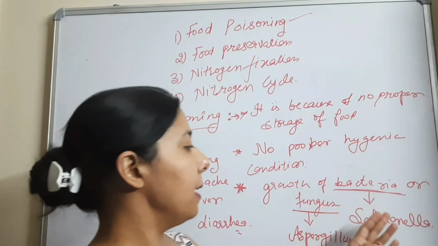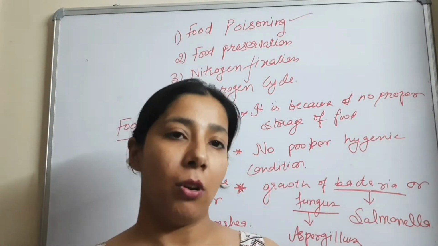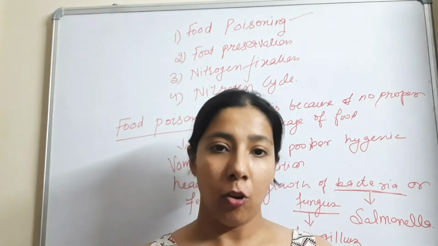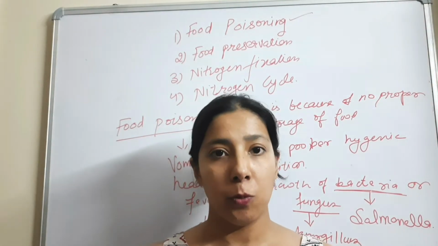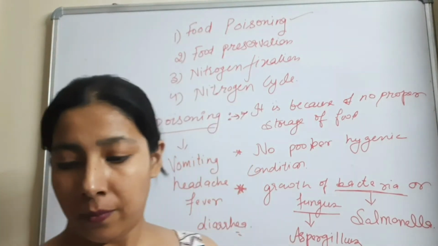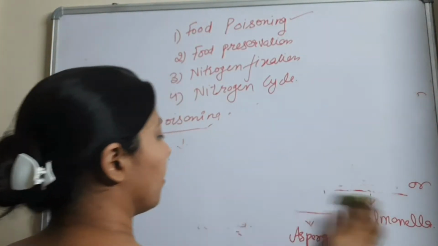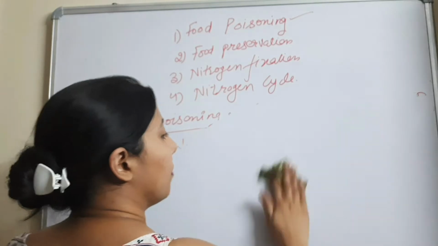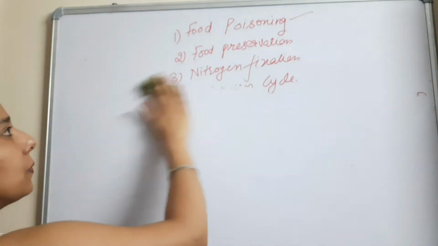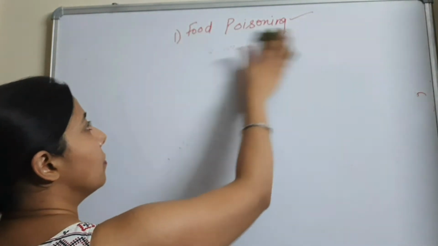So these are the examples of the bacteria and the fungus which causes the food poisoning. I hope this topic is clear to you. Let's move to the other topic, which is food preservation.